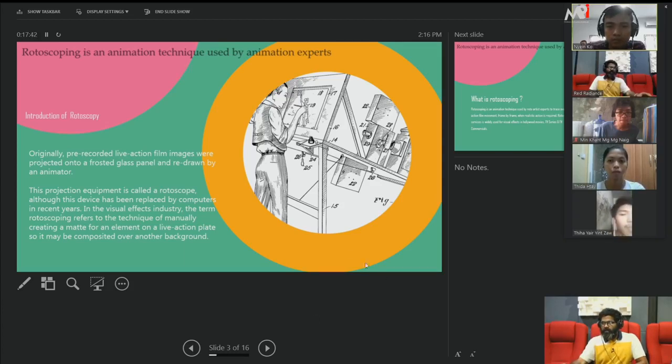You can see the image here. This is a projection panel. You project the film here, you can see the picture, and each and every frame the artist will draw the shapes, everything. It was an old period, they were doing it like this, but now it changed to software. So what are the advantages of the software in the VFX field, and how they used the projector equipment called the rotoscopy.